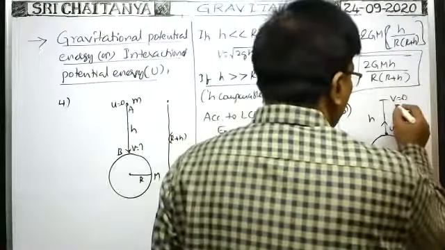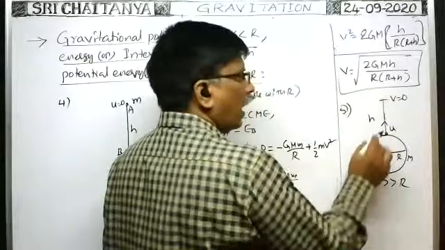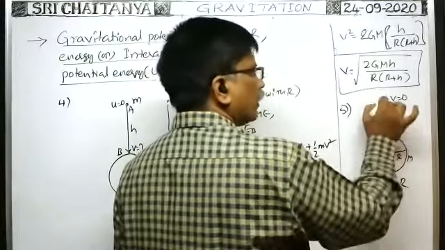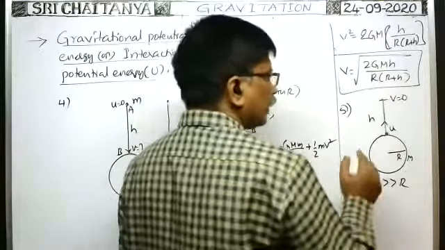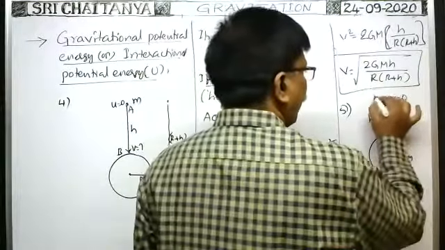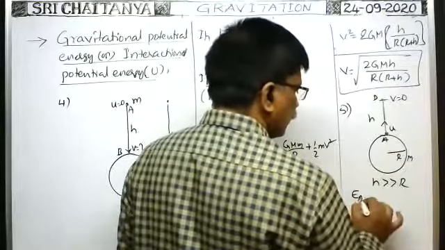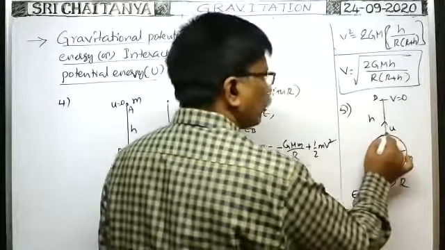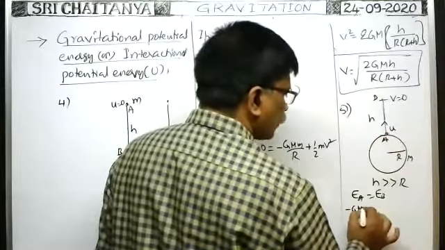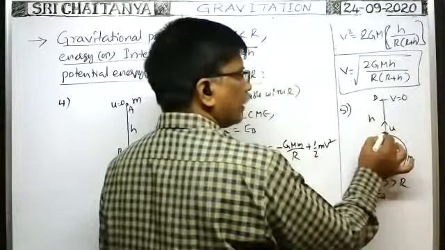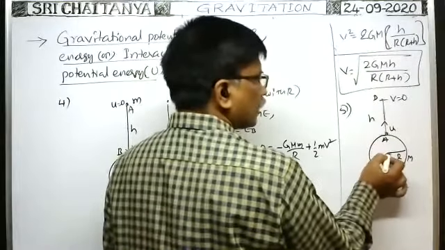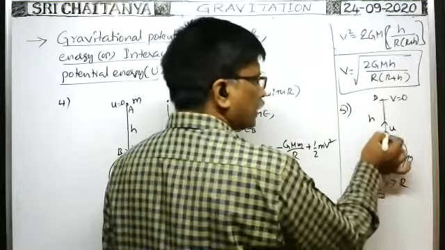Then what is the velocity of projection? The height may be given, what is the velocity of projection? Or the velocity may be given, what is the maximum height reached? They may ask like that. In such a case, again, at A and B, you apply the law of conservation of energy: EA is equal to EB. EA means at this point the body is having potential energy minus G M m by R, because when the body is here, the distance between the body and the earth is equal to the radius of the earth only. From the center of the earth to the particle, the distance is R only, no?